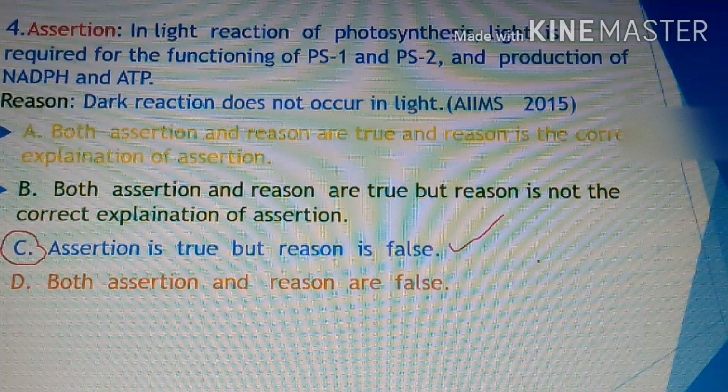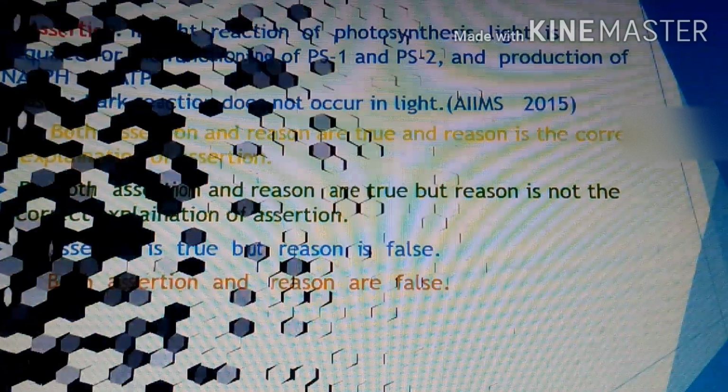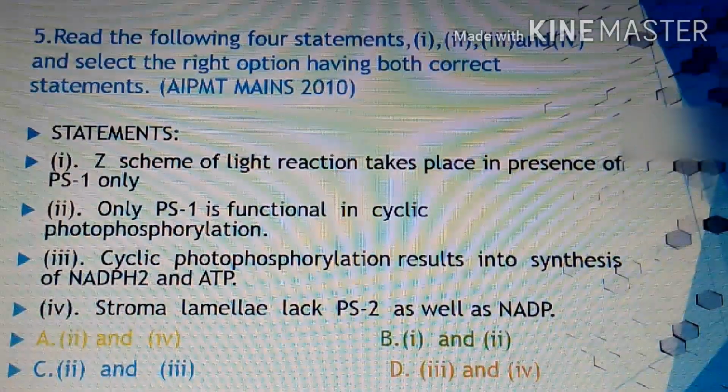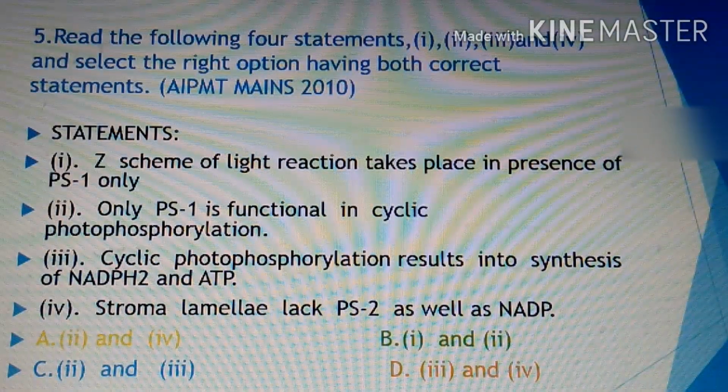Again, the next question in your quiz pattern. The fifth question is: read the following four statements. Here they provide the four statements, first, second, third and fourth, and ask us to select the right option having both correct statements. Out of these four statements, two statements are correct, so we have to choose the correct ones.